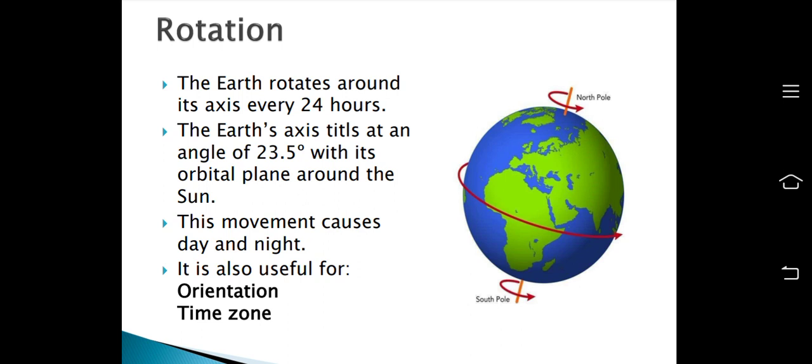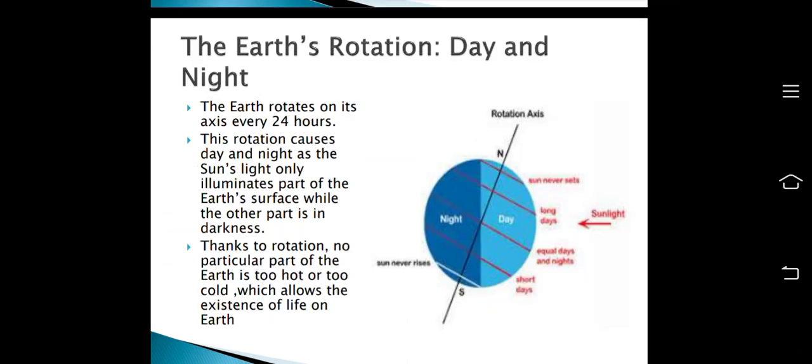It causes day and night formation. So when the earth rotates, where the sun's light will reach, it will cause day there, and the place where the sun's rays will not reach, there will be a dark area called night. So as you can see, the earth's rotation causes day and night.